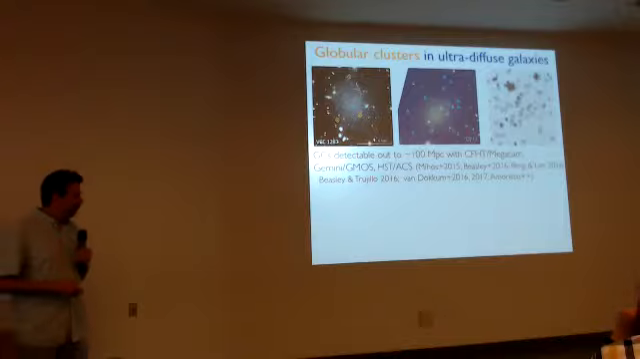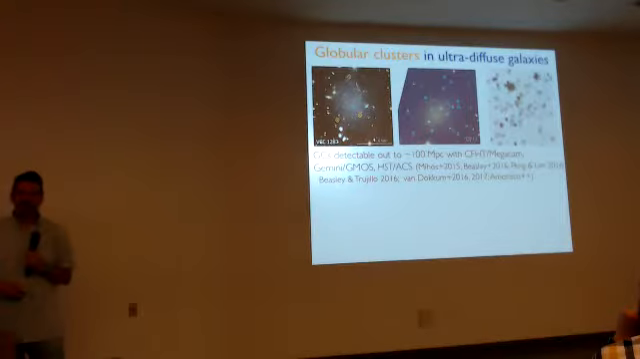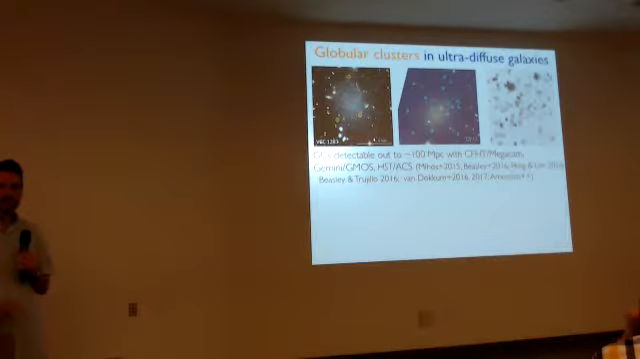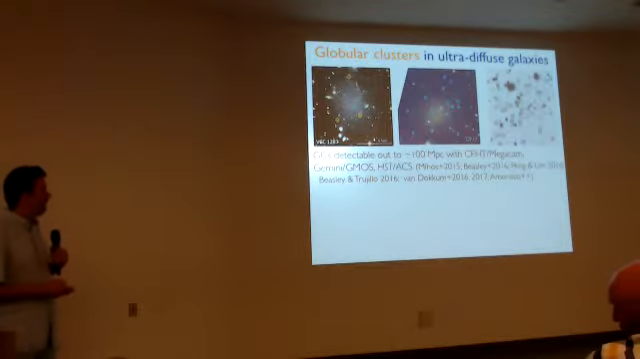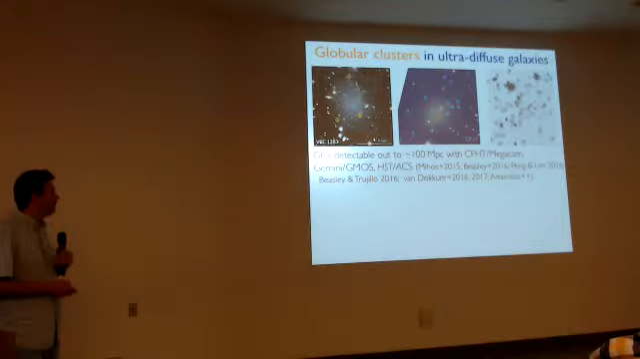Okay, so moving on to what I think is a really interesting constraint on UDGs. So far, from everything I've shown, it's a little bit hard to tell the difference between UDGs and normal dwarfs. Is there any distinction other than being big, low surface brightness? Well, globular clusters are another angle of attack, and these can be seen out to the Coma cluster distance with both ground-based and space-based imaging.